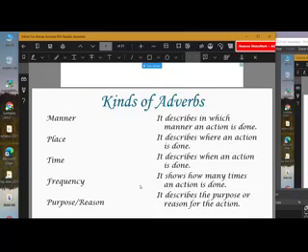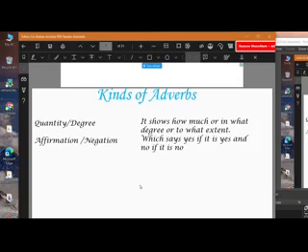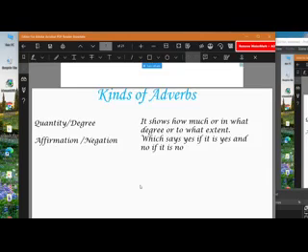This is the same type of thing, but here quantity and quality are related to the action of the verb instead of the noun or pronoun. Now comes affirmation, which says yes if it is yes and no if it is no. That type we call the affirmation or negation kind of adverb.